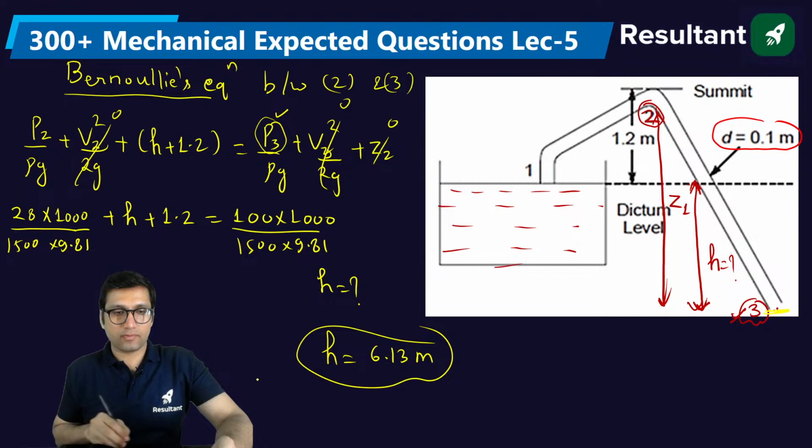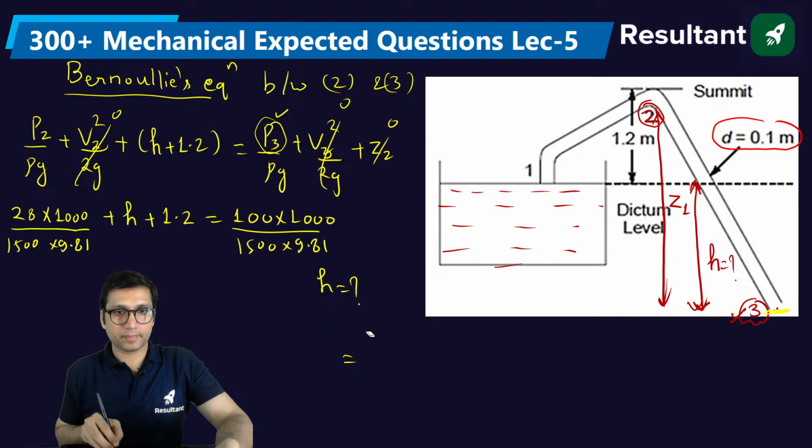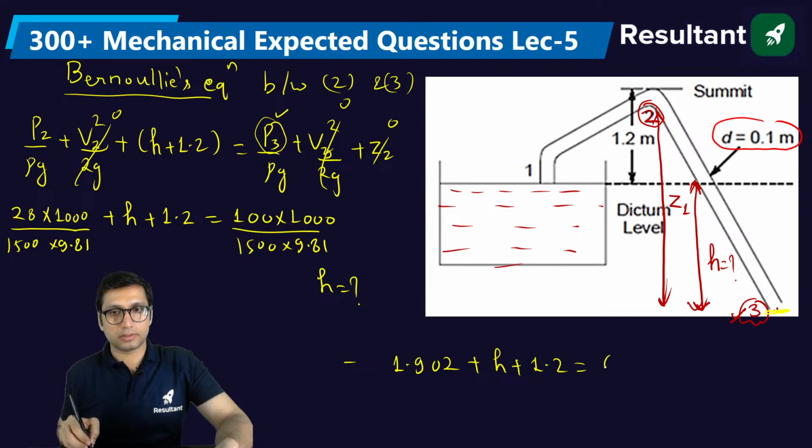So H will be equal to, just a second. When you solve it, you will get 1.902 plus H plus 1.2 is equal to 6.79, something like this.